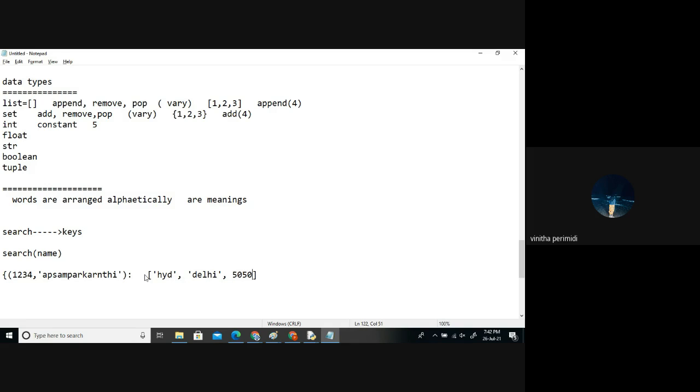Multiple keywords. Yes, I just took a tuple. In that tuple, what is given? I saved... See, what is the most frequent searching criteria? Either you enter the train number or the train name. So how will I search based on key only? Every piece of information of the train is found here. Based on what we are going to search, maybe the user will enter a train number or a train name.